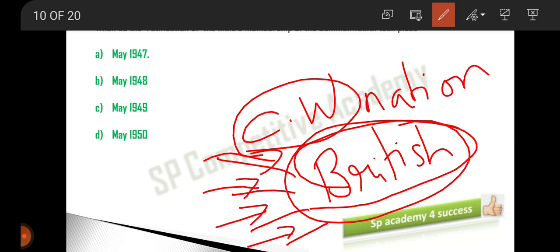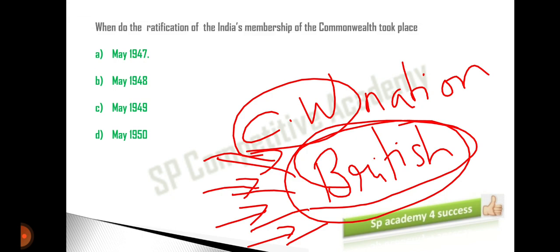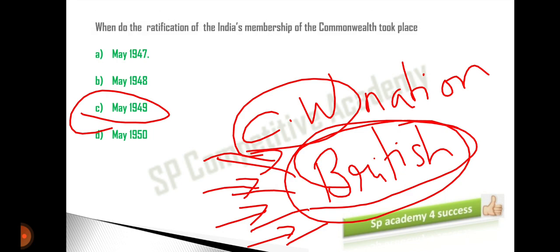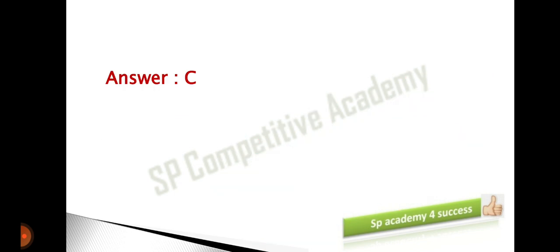But at the time of Jawaharlal Nehru ji, we preferred to be a member of the Commonwealth nations. And even today, we are continuing as a member. Now here the question is, when did the ratification of India's membership of the Commonwealth nations take place? I am directly going to the answer. That was in May 1949. So C is the right answer. In May 1949, we entered as members of the Commonwealth nations.